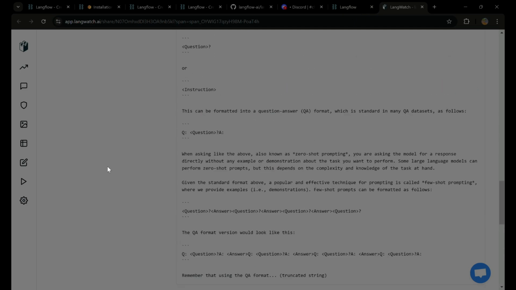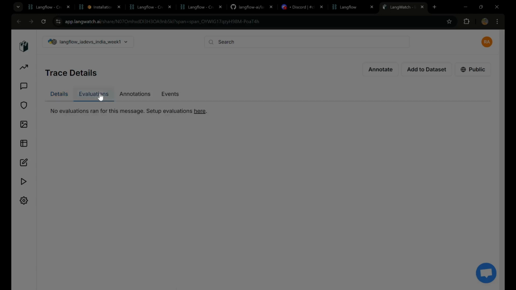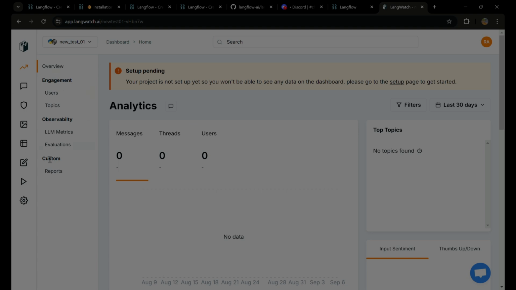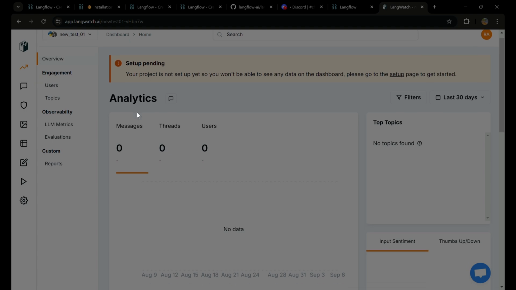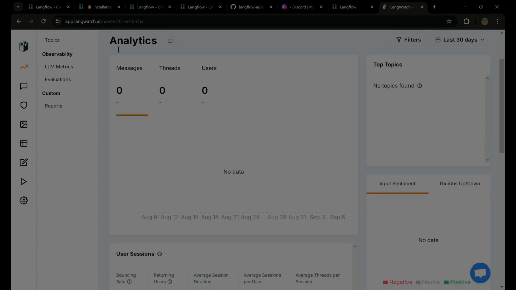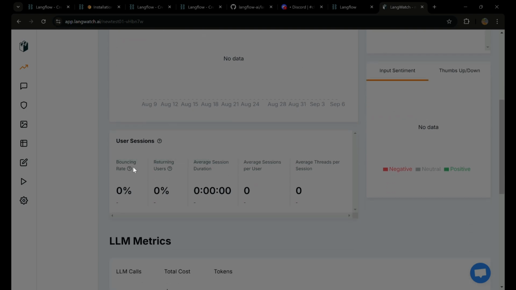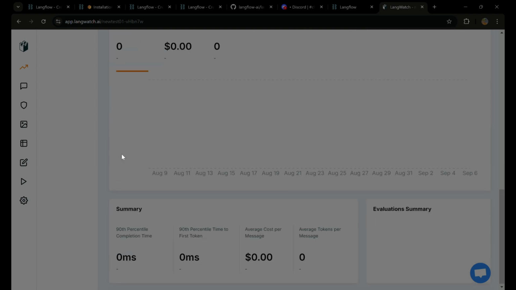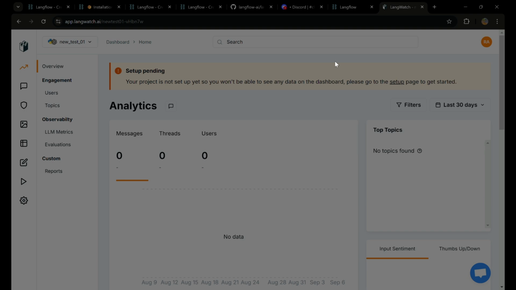You can see it here, and the evaluation will happen once the competition has ended. But if you want to test whether you are improving or not, you can create your own evaluations. You can go and explore the language UI. Once you have added your evaluation metrics, you can see all the analytics about your pipeline, like the bouncing rate, the average session duration, your LLM metrics, and many more.